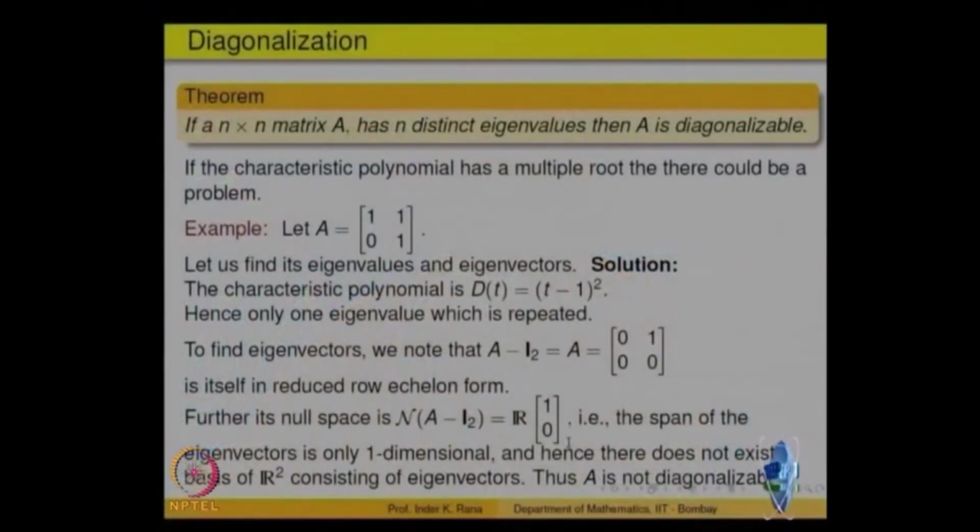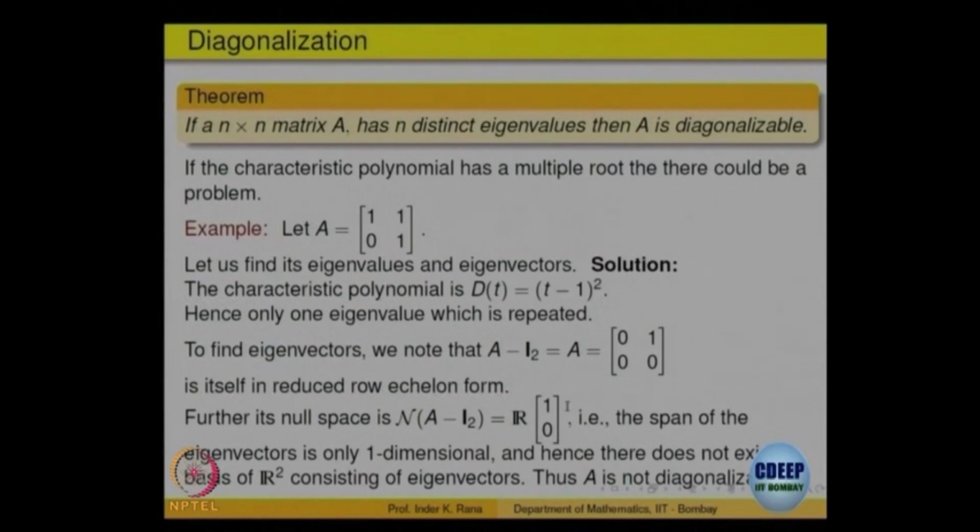So you get 1 0 as a solution for this space, which is one dimensional. So the solution space of A minus lambda I, lambda being 1, is of dimension 1, and you get a vector which spans this one dimensional space. So 1 0, that is one of the vectors.